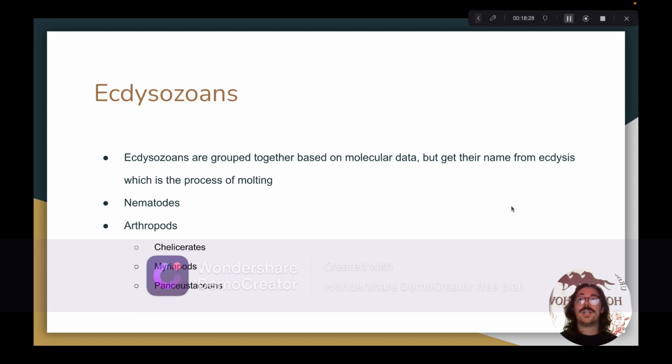They're found in a wide range of habitats, and they exhibit an array of different ecological relationships. Some nematodes are important decomposers and recyclers. Some are predators of pesky creatures that inhibit the growth of crops, and some are dangerous, well-equipped parasites of plants and animals. The other group of ecdysozoans we'll talk about are the arthropods. Arthropods are animals that belong to the phylum Arthropoda, which is the most diverse and successful of all phyla comprised of animals.